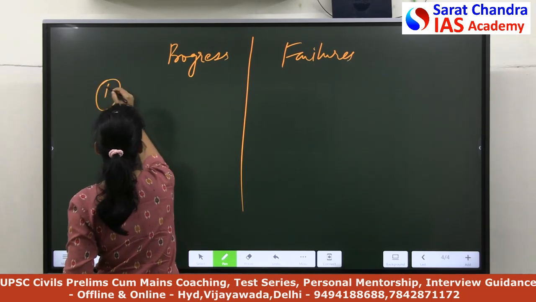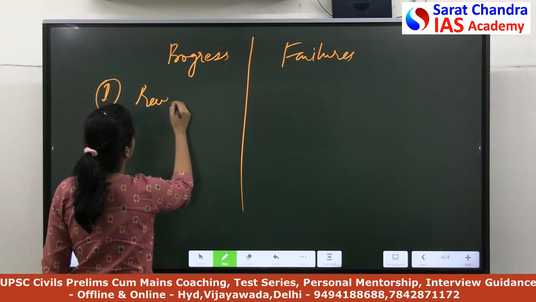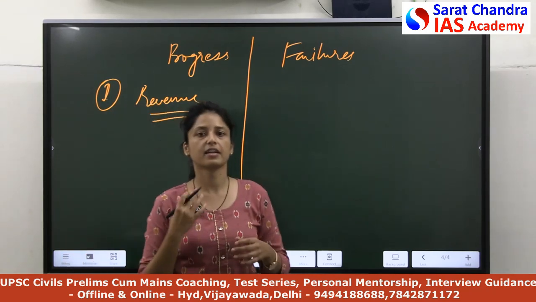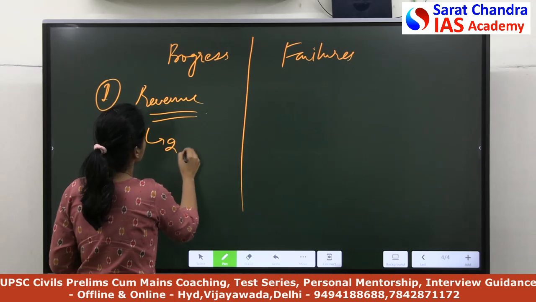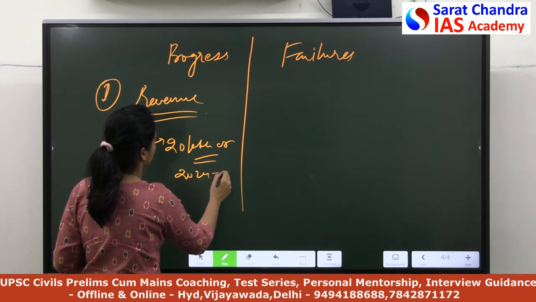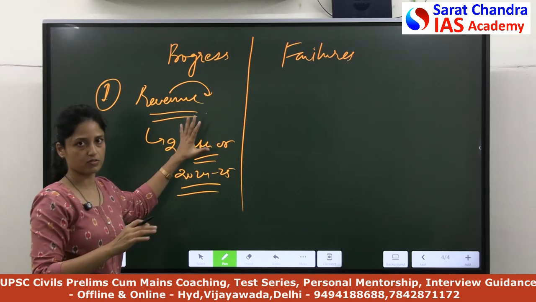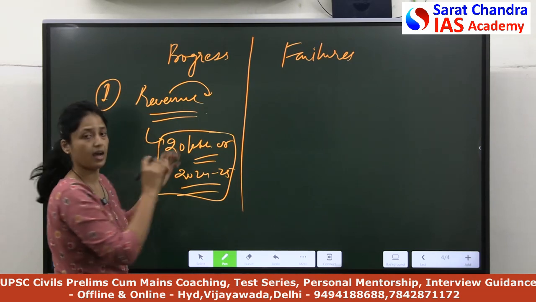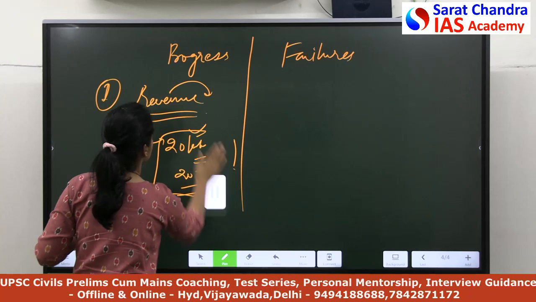When we write about progress, you can discuss revenue generation. Because of the rollout of GST, the government has generated a lot of revenue. Recently a report was released that around 20 lakh crore was generated in 2024-25. So I will describe in one line that because of GST rollout, revenue has increased. And this is the example, our fifth component. We are substantiating. In this way you have to substantiate each and every point.